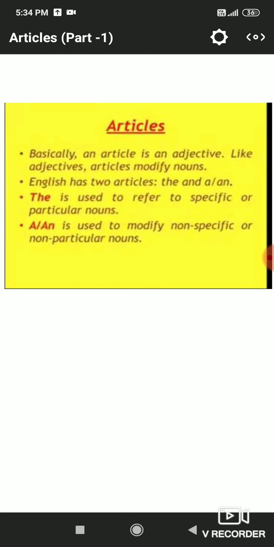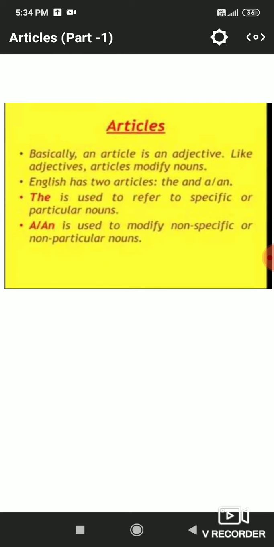Likewise, articles are also used before nouns and they modify that noun. That's why it is also known as an adjective. So let us categorize them. They are three in number: a, an, and the. But they come under two categories. First category is particular noun or definite articles, and second category is indefinite articles.